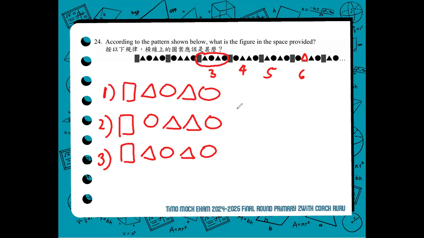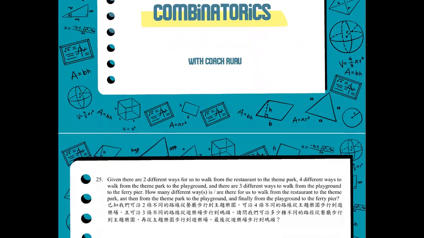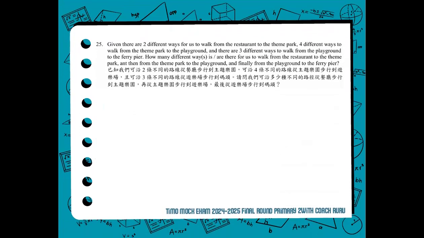That the correct answer for number 24 is triangle. For number 24, it's a triangle. Next item, the first question for combinatorics. It's quite a long question, but this one should be easy.